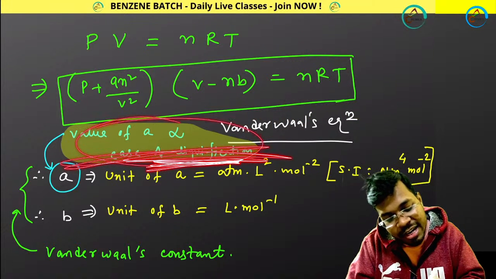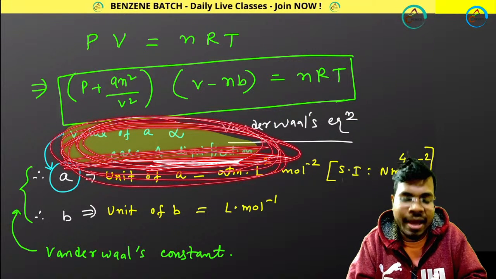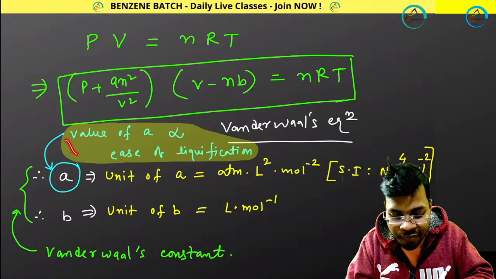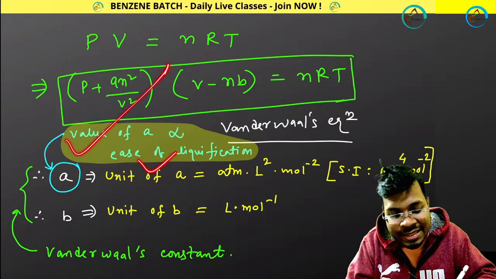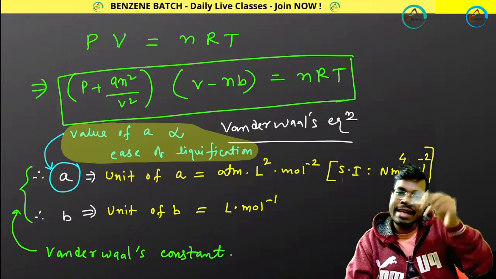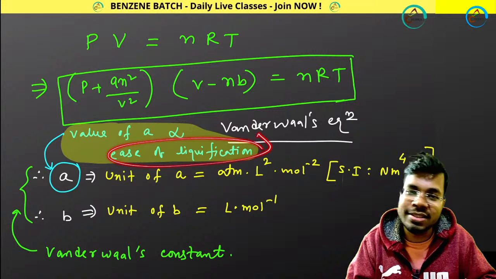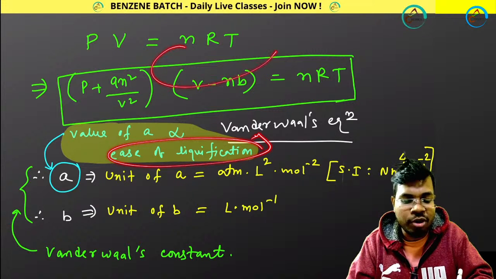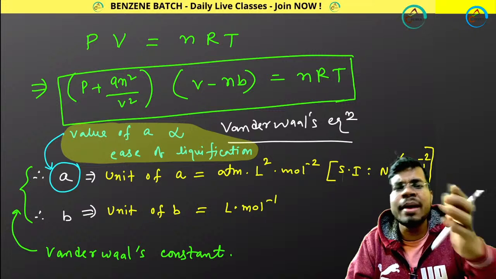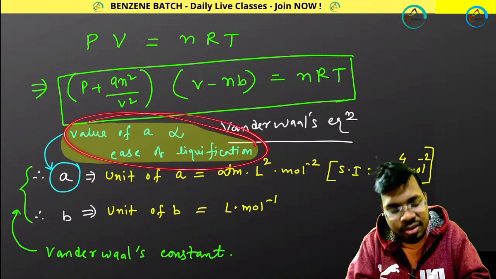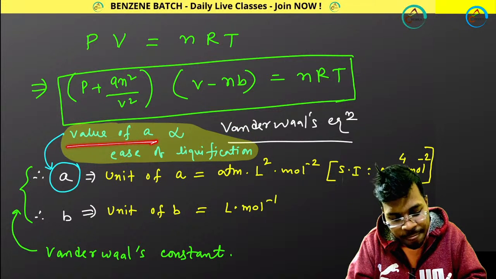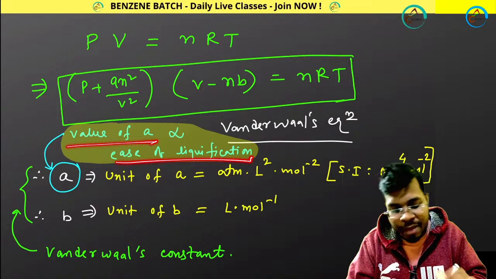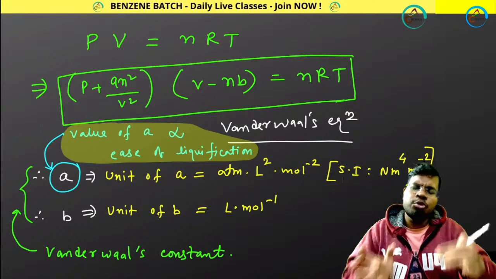Remember, this point is very important. MCQ questions come from here as well. If your value is more, you can easily liquefy your gas. If your value is less, you cannot easily liquefy your gas. Suppose 3-4 gases are given with their a values and b values. Just look at the a values. If the value of a is more, it is easy to liquefy. If the value of a is less, it will be tough to liquefy that gas.